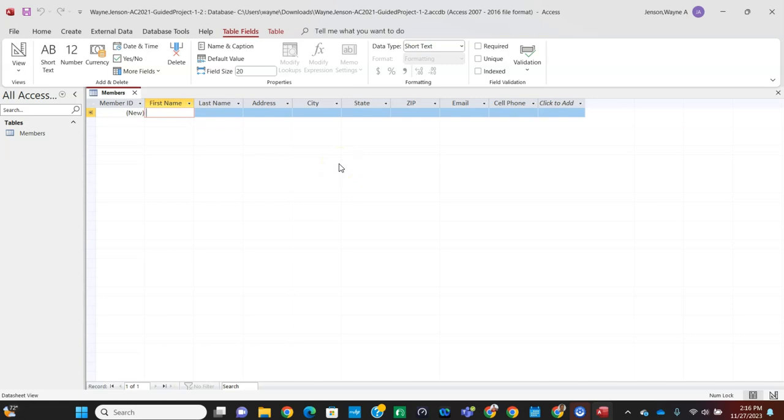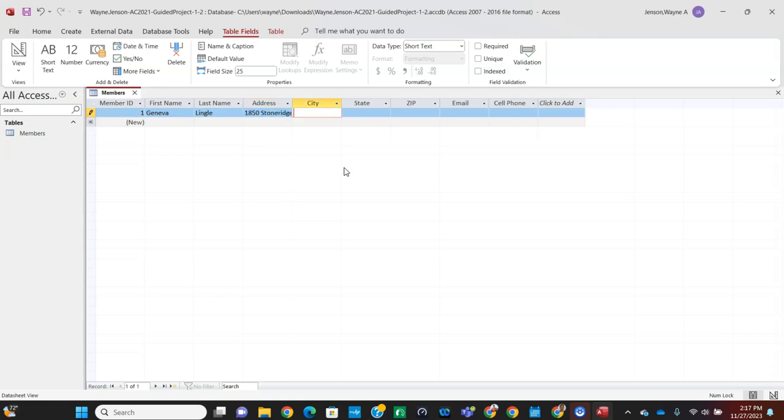And we're going to put Geneva for the first name, and then you can hit tab, and then the last name is going to be Lingle, and then tab over to the address, and it's going to be 1850 Stone Ridge Court.